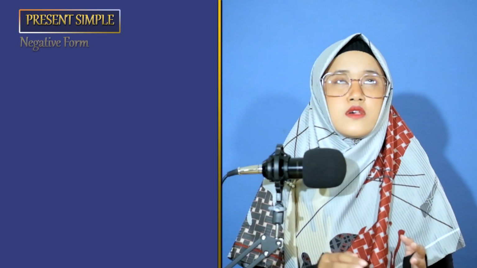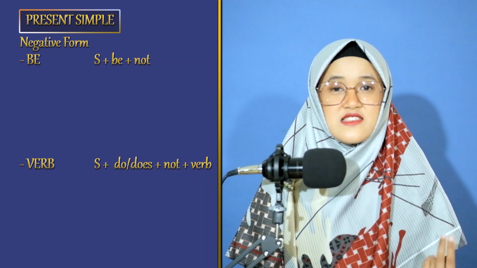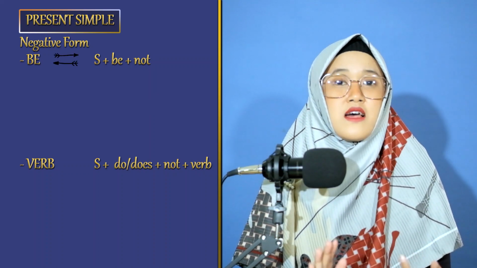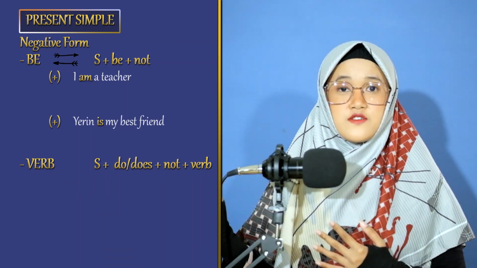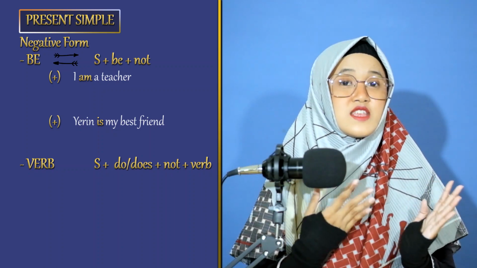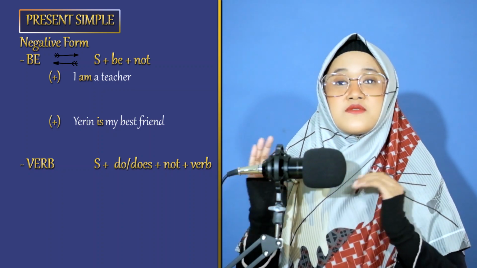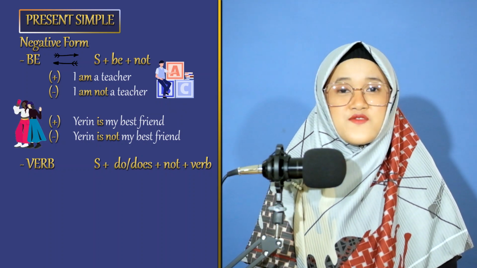Next, we move to the negative and interrogative forms of present simple and present continuous. I'll explain it with some examples that use be and verb, so you can understand it easily. In a be form, subject plus be plus not. We can see here some examples in a be form. If you want to change it into a negative form, this is so simple. You just add not after be. I am not a teacher. Yerin is not my best friend.